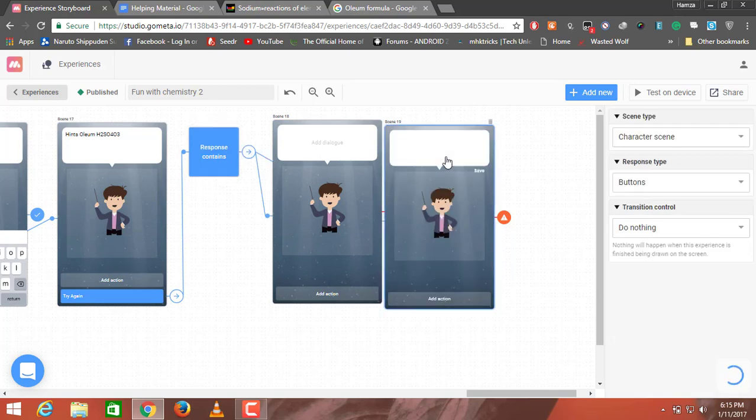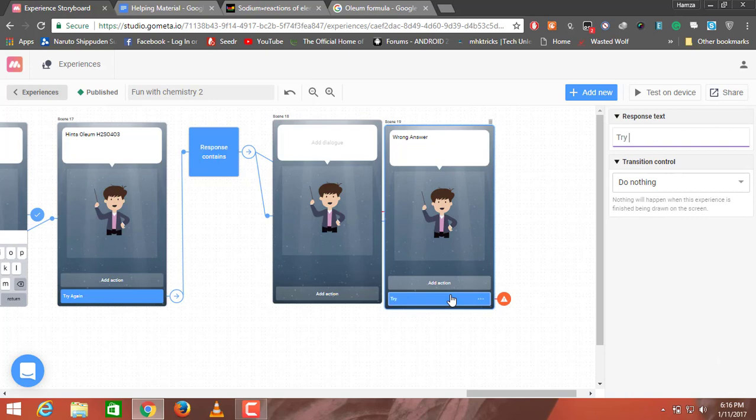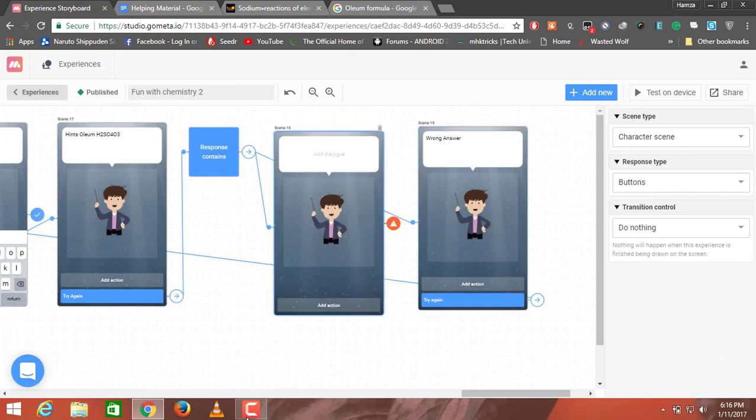Scene number 19 will say wrong answer, and then it will also say try again. Now I'm going to change do nothing to transition to scene. I'll transition it to scene number 17. For this I'm going to write right answer.